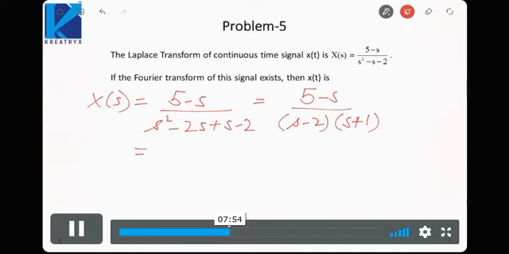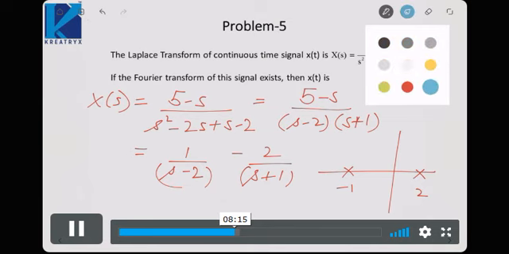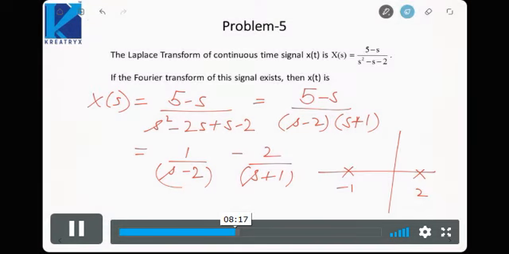If we do partial fractions, it comes out to be 1 upon s minus 2, minus 2 upon s plus 1. Now if you see here, it has two poles, one at minus 1, the other at 2. It has been said that the Fourier transform of the signal exists. Fourier transform exists only when s equal to j omega lies in the ROC. S equal to j omega must be in the ROC, then only the Fourier transform can exist.